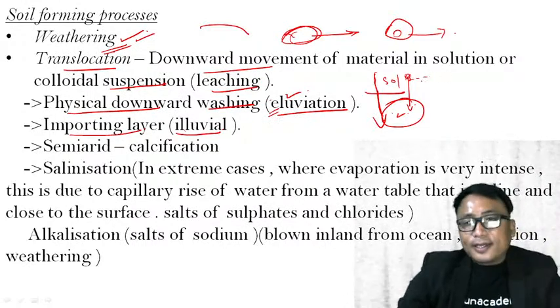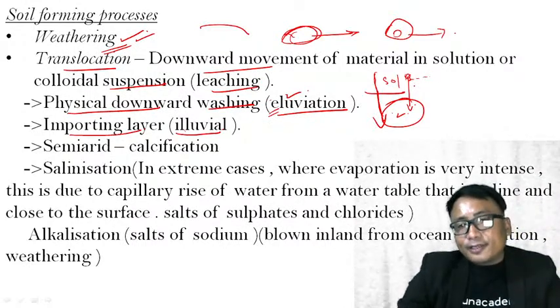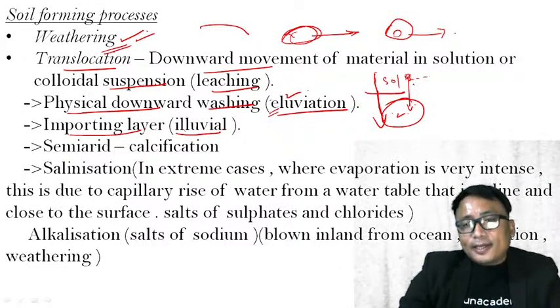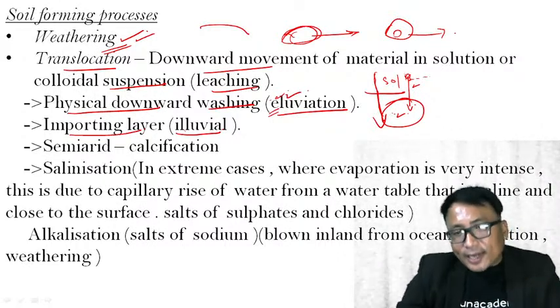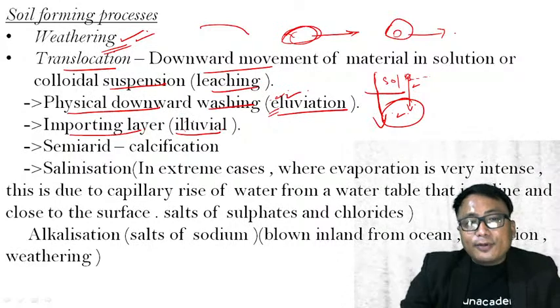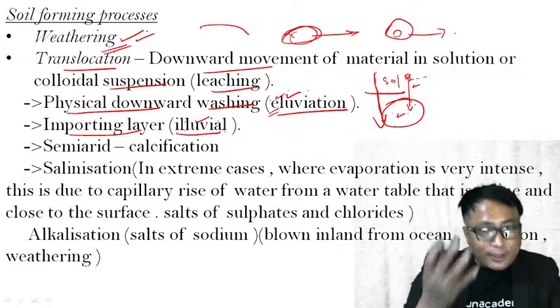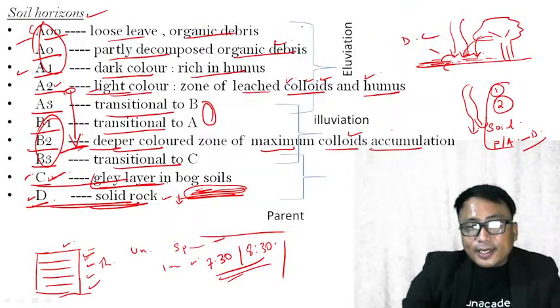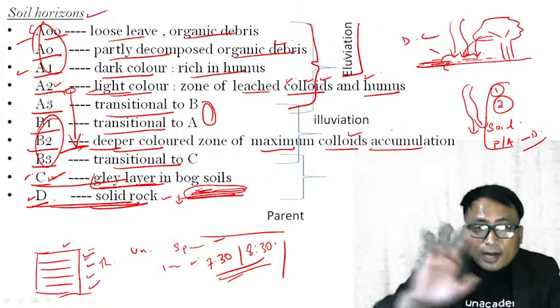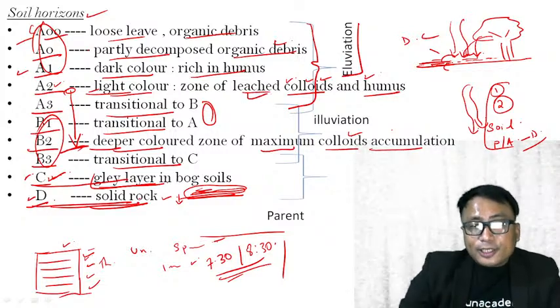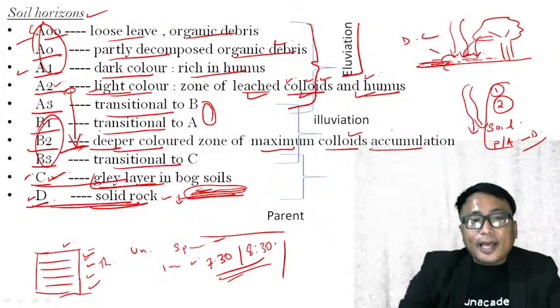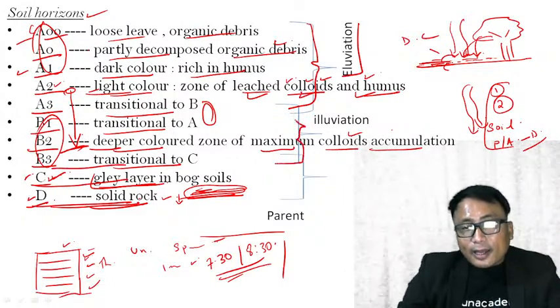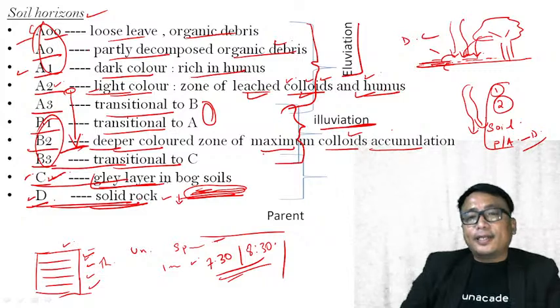You can just remember by E means export. Something is sending out. A region or a layer where a material is being removed is known as eluviation, export. And the place where it is collected is known as illuviation, meaning importing. I stands for importing. Clear? That's why you see here, in this soil horizon, I have written like this. This part, the eluviation, is sending out something, exporting out, meaning leaching of the colloid and humus is taking place. And in this B layer, I have written illuviation, that is importing.